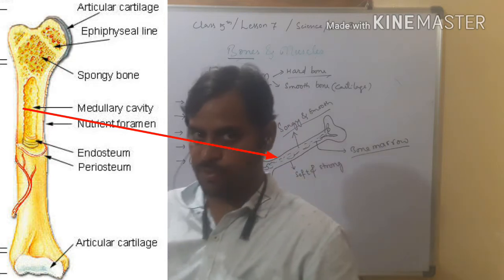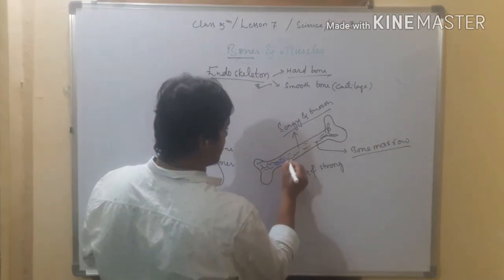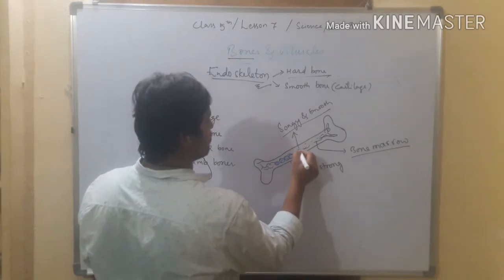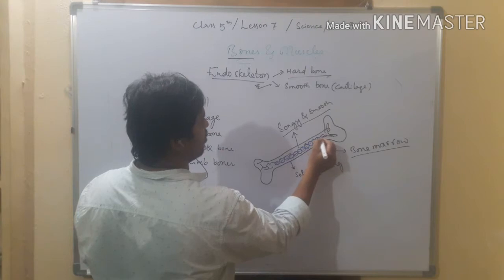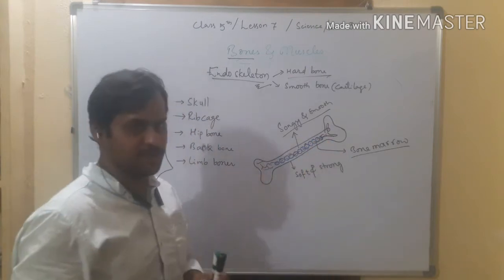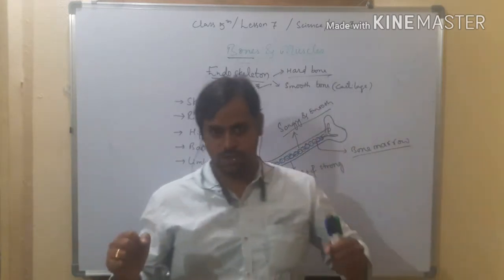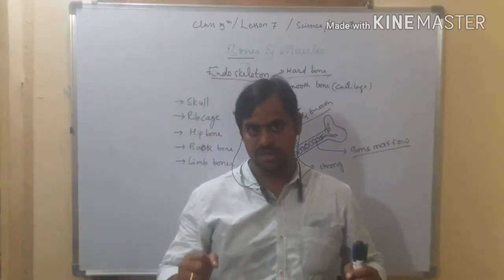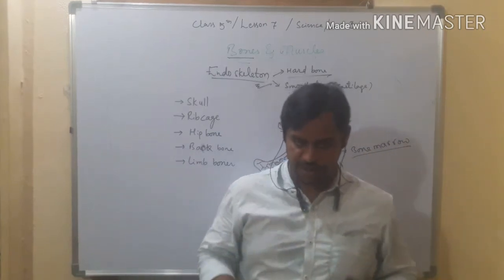What is the use of bone marrow? In the bone marrow there is production of blood cells. So blood cells in our body are produced by bone marrow. If you have strong, healthy bones, there is production of healthy blood cells, and you will be stronger.